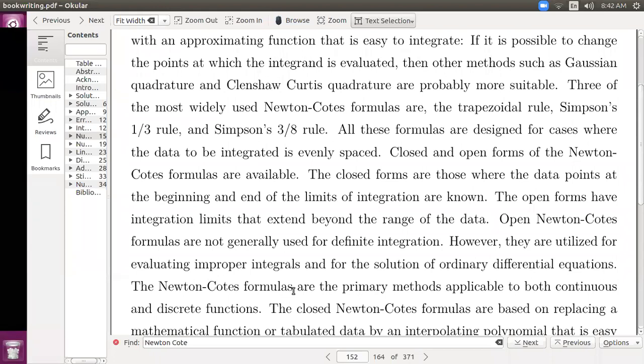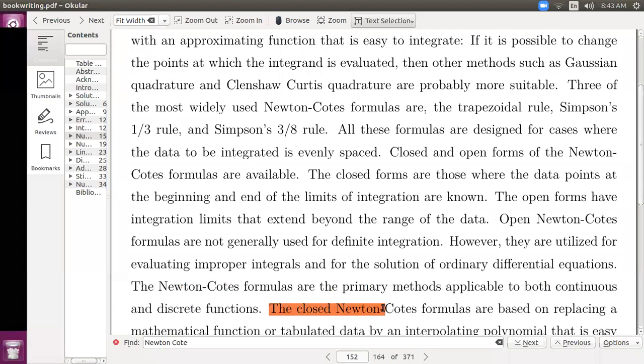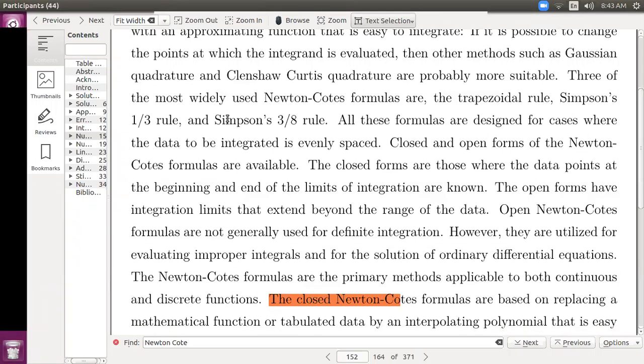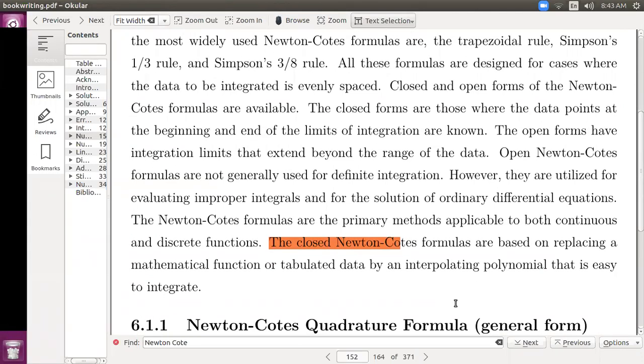The Newton-Cotes formulas are the primary methods applicable to both continuous and discrete functions. So we can apply the Newton-Cotes formula even on continuous functions and discrete functions. The closed Newton-Cotes formulas are based on replacing a mathematical function or tabulated data by an interpolating polynomial that is easy to integrate.